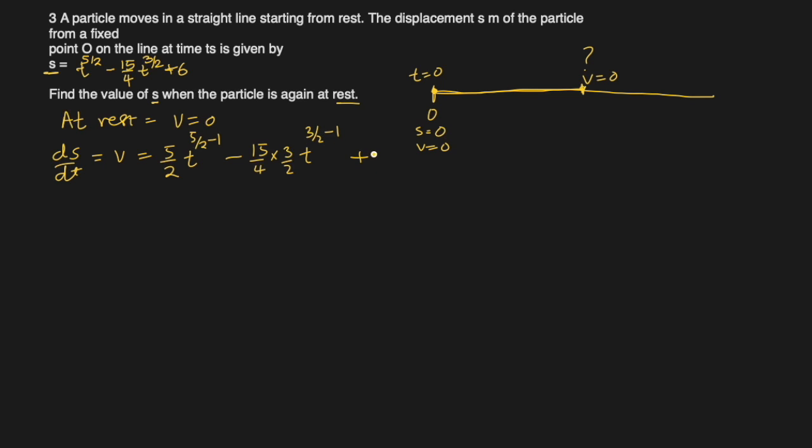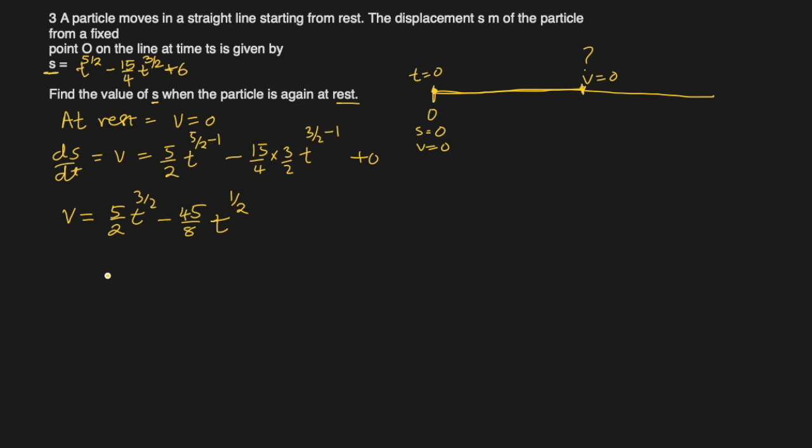And then differentiation of 6 is 0. It's a constant. Differentiation of constant is 0. Okay, so v equal to 5 over 2 t to the power 3 over 2 minus 45 over 8 t to the power half.